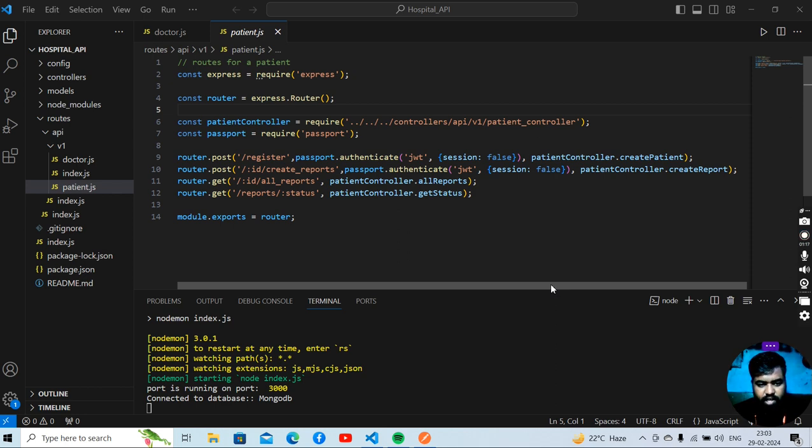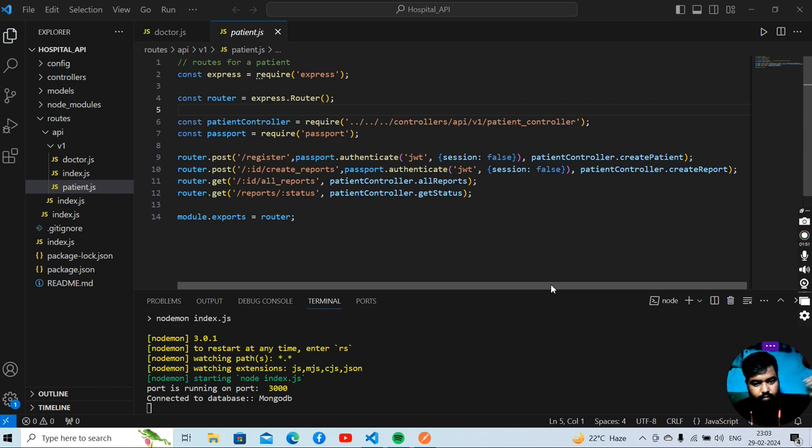MVC stands for Model View Controller. So a model is directly connected to our database where we can perform all the create, update, delete, and post functions. And the second one is the controller. The controller is directly connected to our server, where as per the request of the user, the controller will send a response to the user.